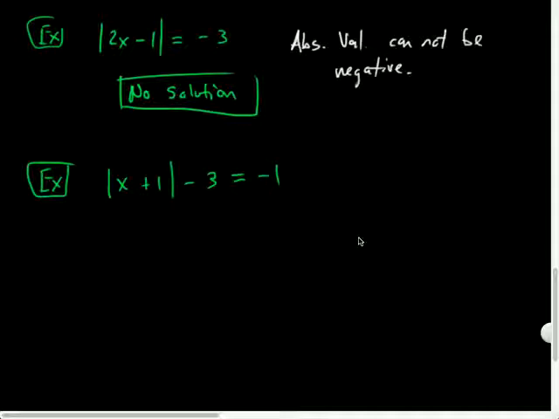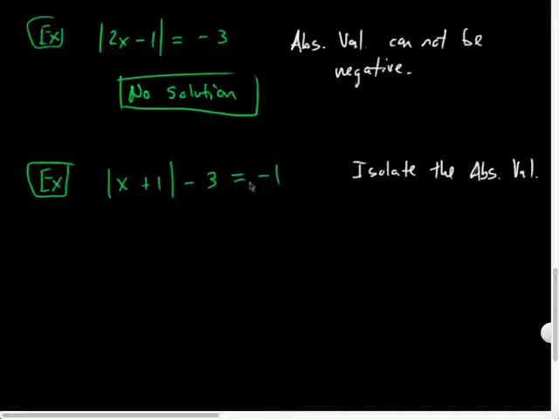You can't solve that one either? Well, you'd be tempted to say that. At first glance, you're like, wait, absolute value can't equal a negative, but I'm not saying it is. I'm saying the absolute value of this minus 3 is negative. So the first thing that you actually want to do is isolate the absolute value. Isolate the abs val, whichever way you want to word that.